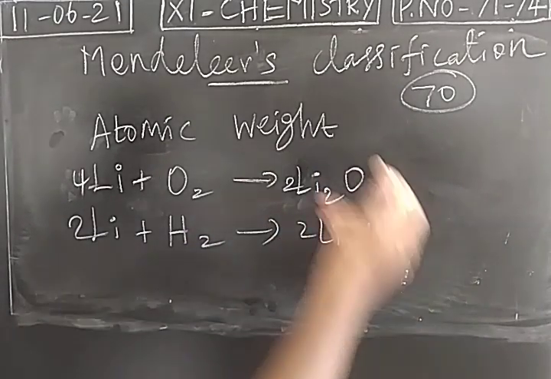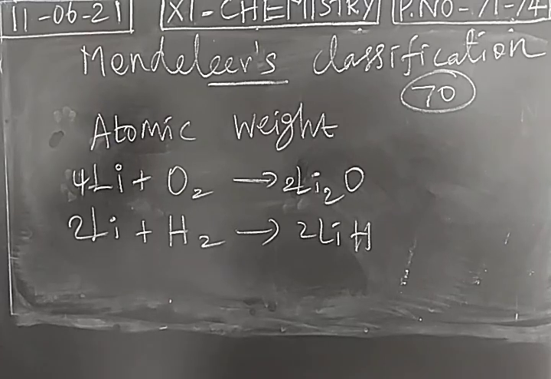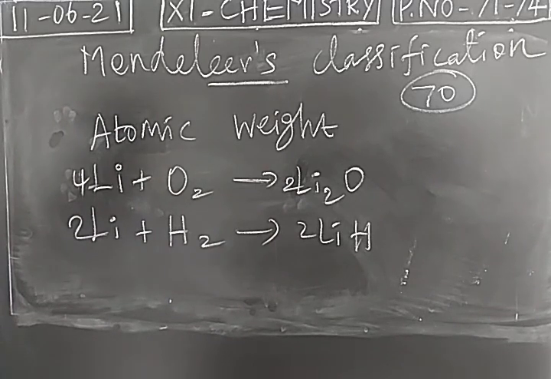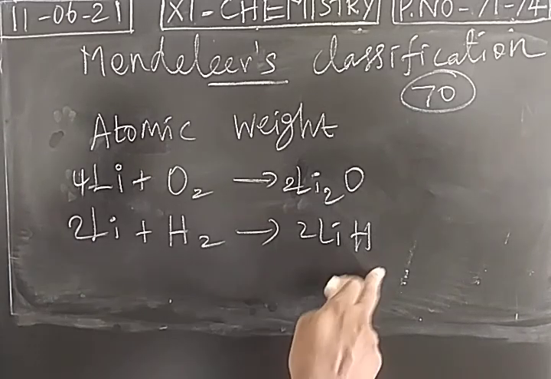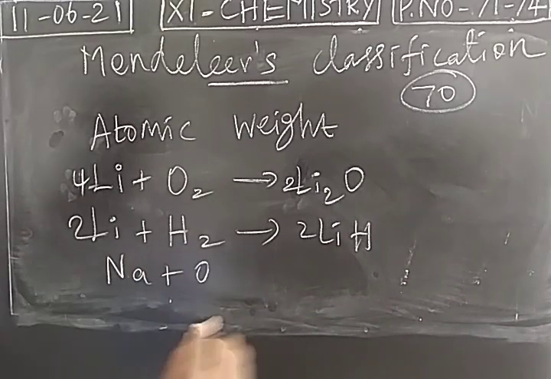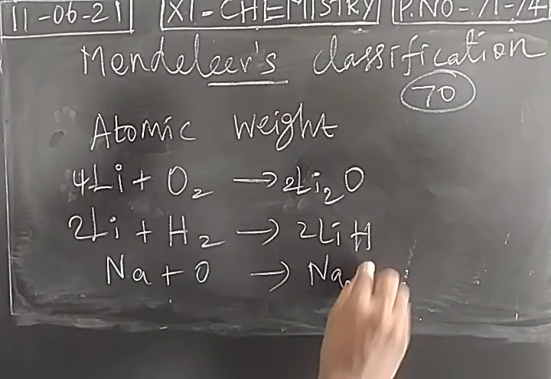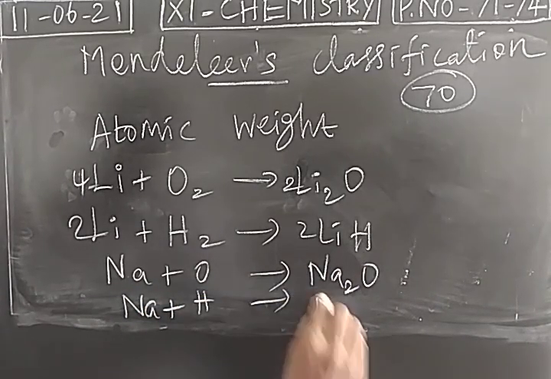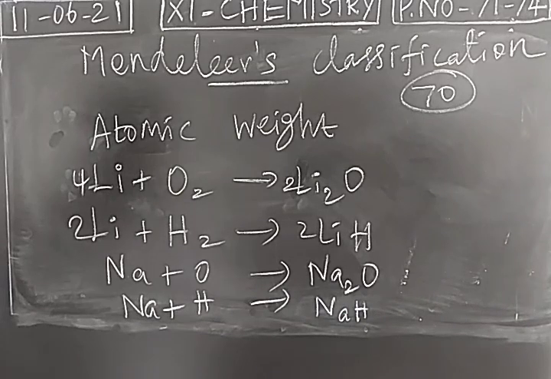So he was getting the products, oxides and hydrides. We have to classify the elements based on the atomic weight, and we have to consider the properties of the elements. For that, he was doing many chemical reactions. How oxides are formed, how hydrides are formed. Sodium reacts with oxygen to form sodium oxide. Sodium reacts with hydrogen to form sodium hydride.